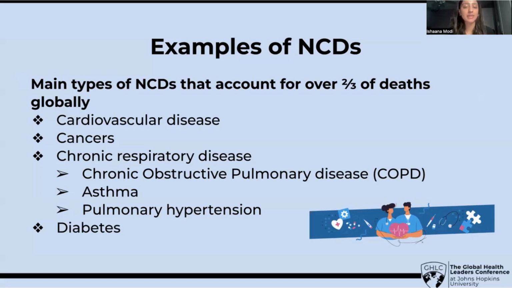And lastly, there's diabetes, and this is when the body cannot produce enough insulin, and thus the amount of blood sugar and glucose cannot be regulated. So we have type 1 diabetes and type 2 diabetes. But ultimately, these main types of NCDs account for over 2/3 of deaths globally.